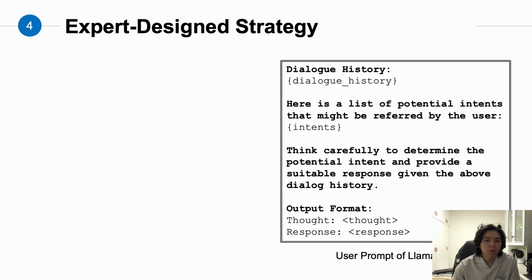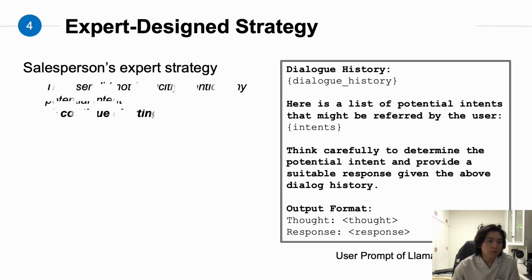To resolve the problem, we first have to know what kinds of reasoning the model should use. Thus, we seek the help of human experts, which are salespersons, and come up with the following strategies.